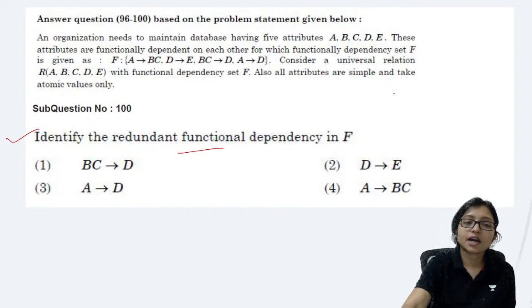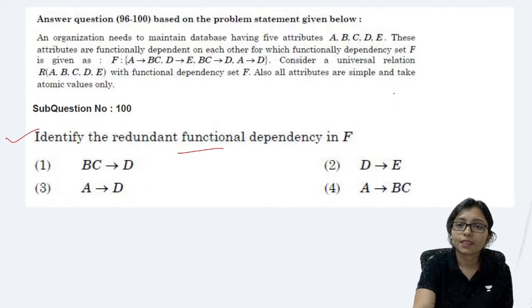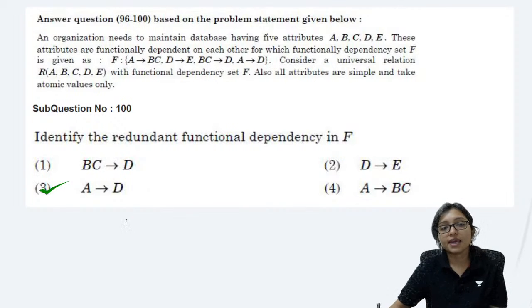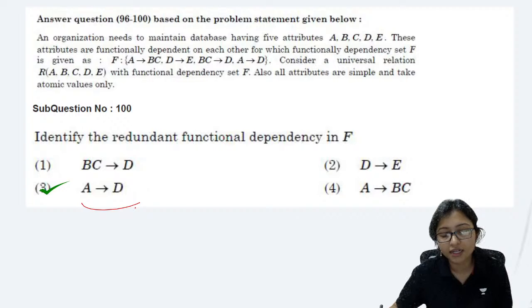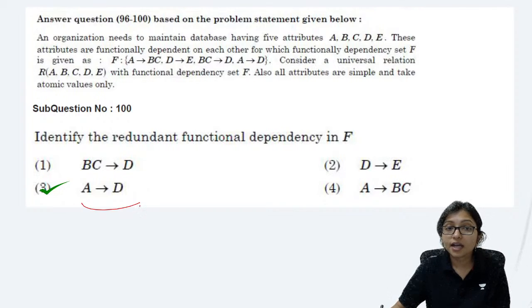Yes, answers are coming. Yes, A implies D is redundant here. And why is it redundant?